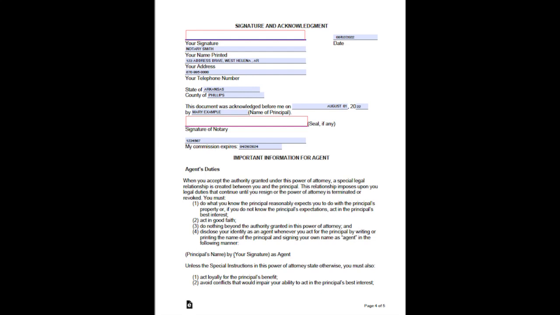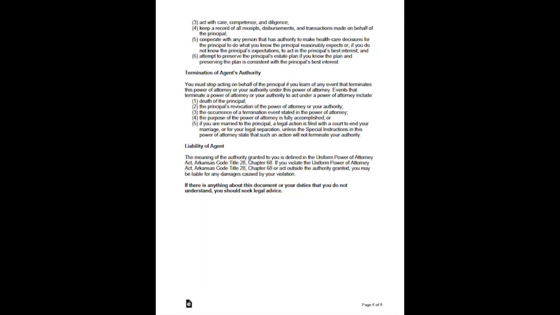Unless the special instructions in this power of attorney state otherwise, you must also: 1. Act loyally for the principal's benefit. 2. Avoid conflicts that would impair your ability to act in the principal's best interest. 3. Act with care, competence, and diligence. 4. Keep a record of all receipts, disbursements, and transactions made on behalf of the principal. 5.